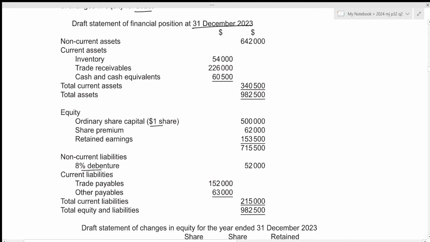Inventory had been overstated by 14,950, which should be deducted from the profit for the year.